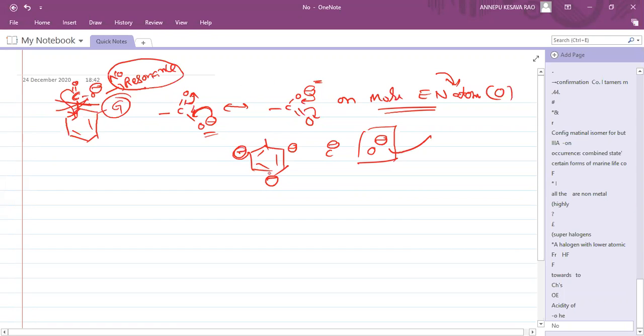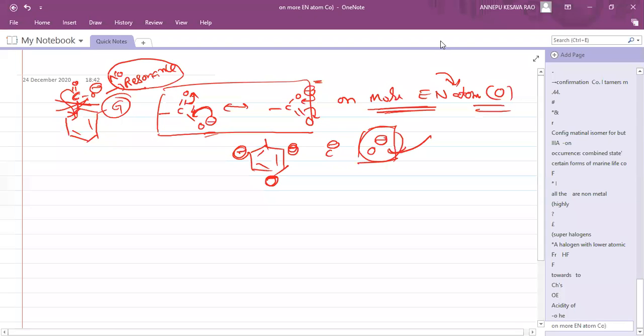Sir, 3 carbons here, sir. Let it be 100 carbons also, not equal to 1 oxygen O minus sigma. So when resonance is cut with the benzene ring, it becomes more stable due to the resonance, because the minus charge spreads on only oxygen atoms. This point is very important.